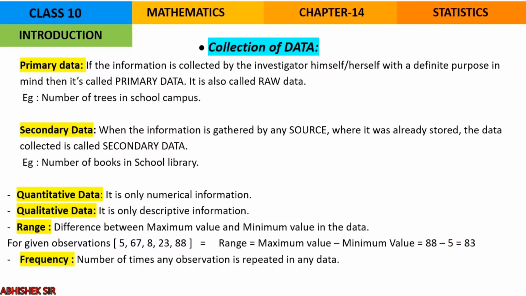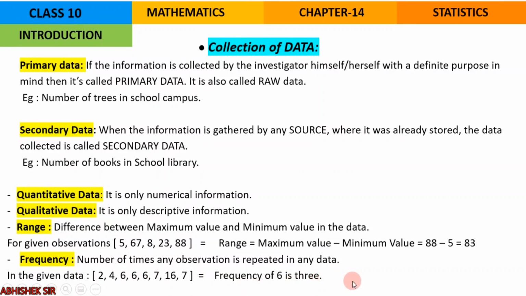What is frequency? See, the number of times any observation is repeated in the data becomes the frequency. How many times that specific value is repeated. So for example, if we have a few observations like 2, 4, 6, 6, 6, 7, 16, 7. If you want to find the frequency of 6, how many times is 6 repeated as an observation? 3 times. So the frequency of 6 will be 3.